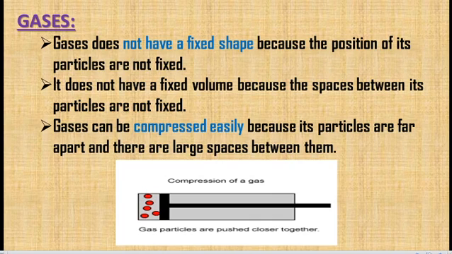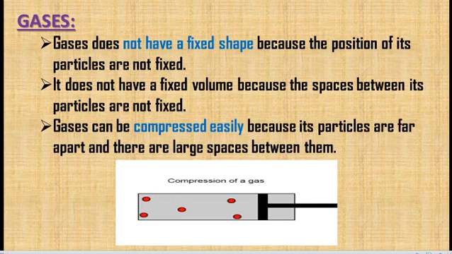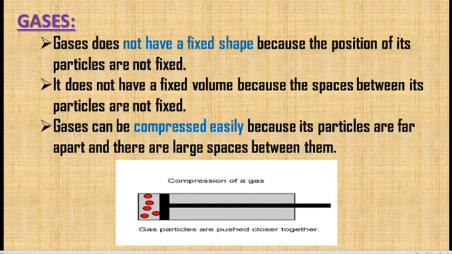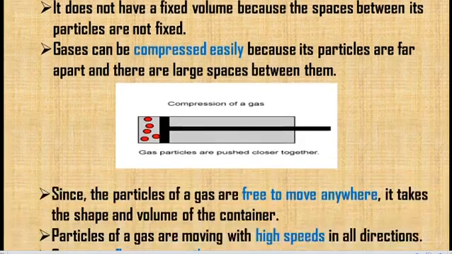In this picture you can see the compression of gas. Gas particles are pushed together at the bottom, so we can easily compress because lots of space is present between the particles of gas.